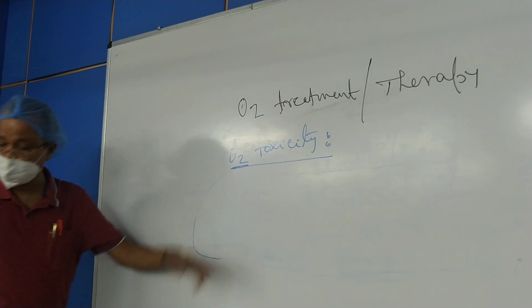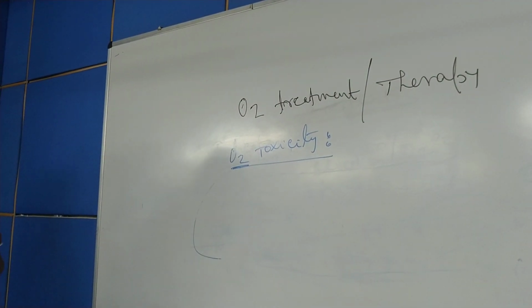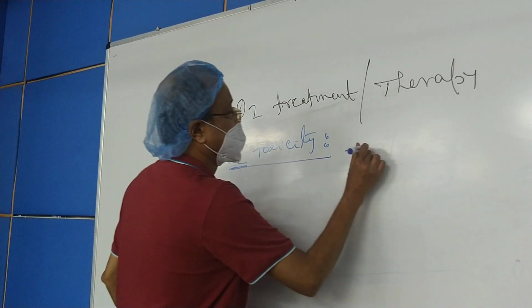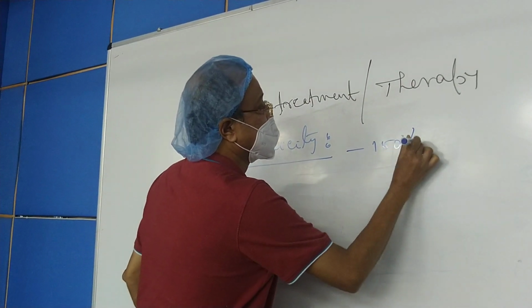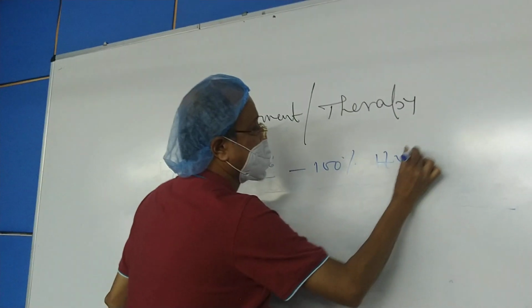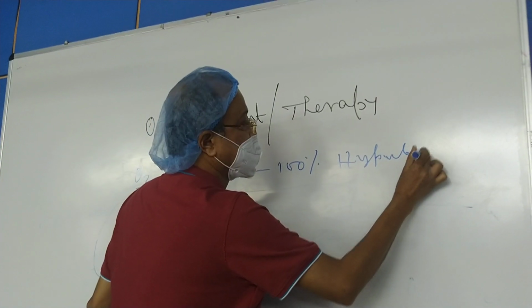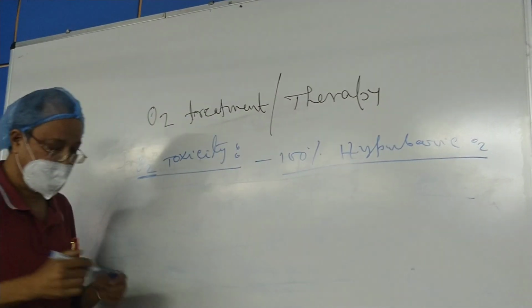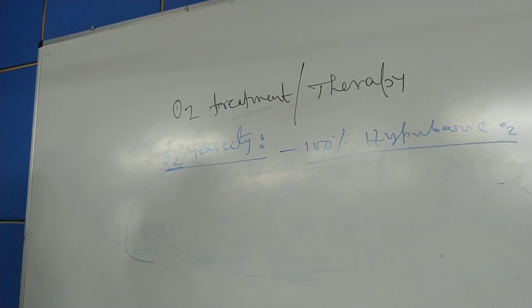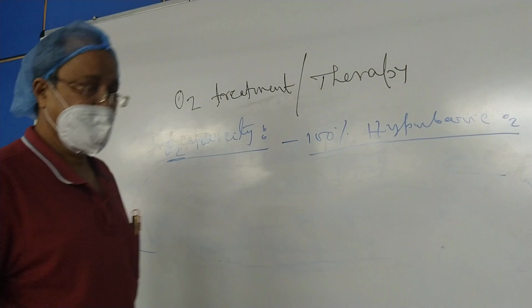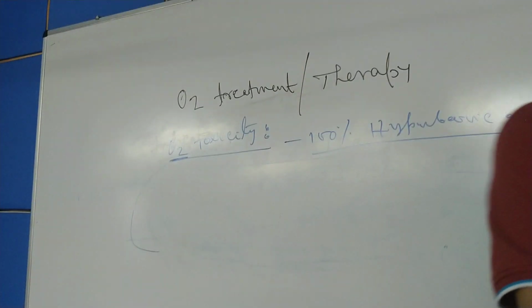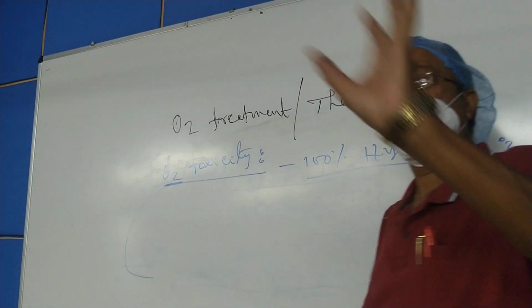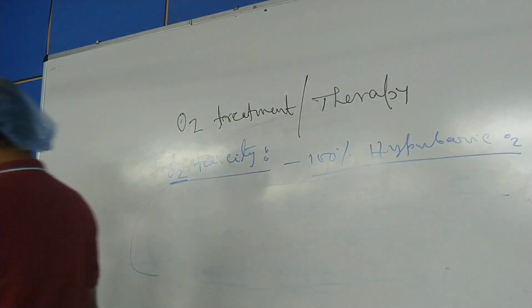Oxygen toxicity usually occurs with 100% hyperbaric O2. Normal oxygen therapy usually does not produce any untoward effect excepting irritation of the airways when used for a longer period, more than 8 hours.